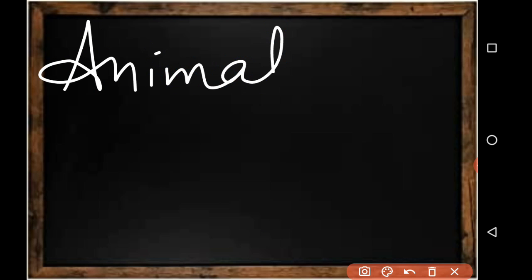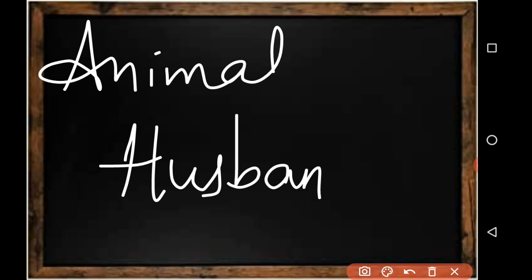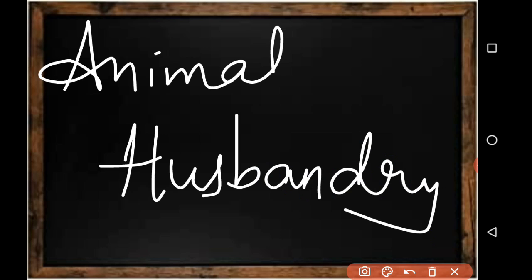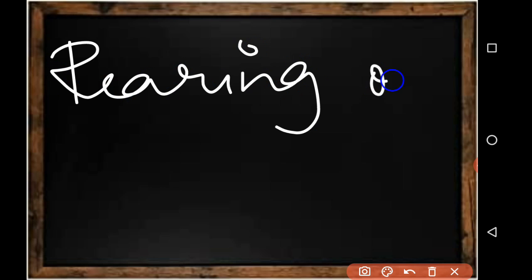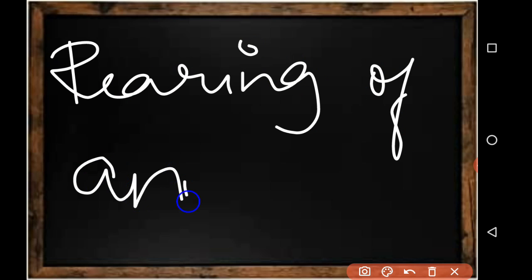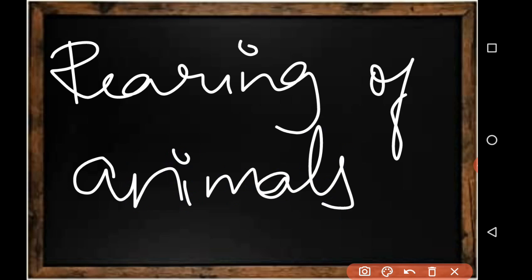Now we have one more part. Yeah, all is done. Now what is that one more part, you may be thinking? It is different from all. Animal husbandry, but a part of agriculture. What is this? You might be thinking. Wait, let's start. What is animal husbandry? Rearing or taking care of animals for food. Some people eat non-veg also. No, rearing of animals for various purposes.